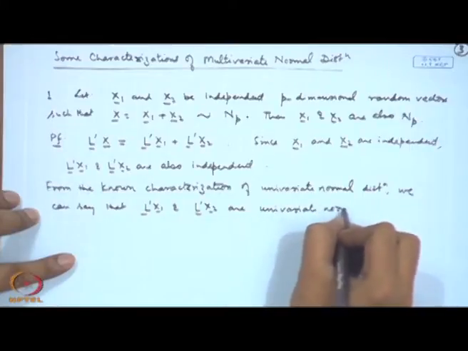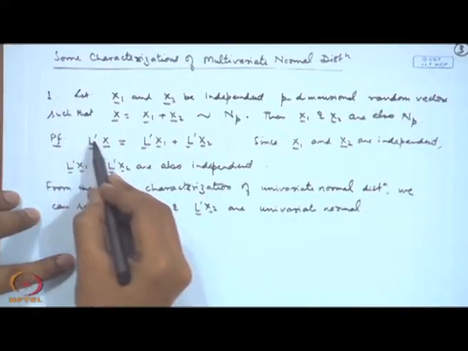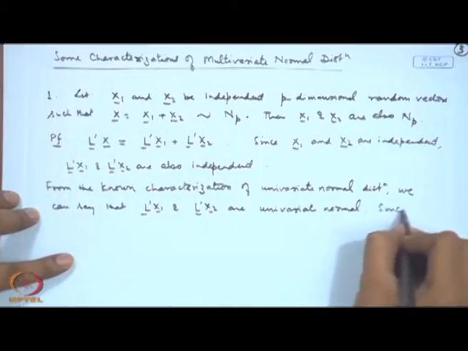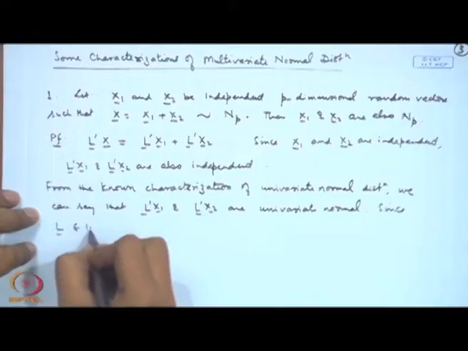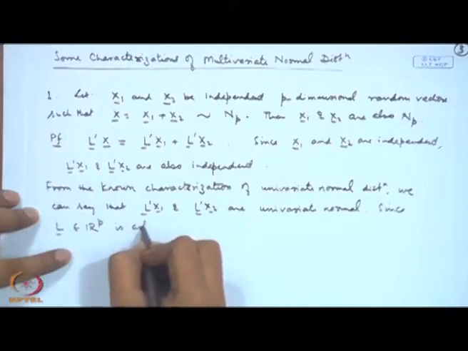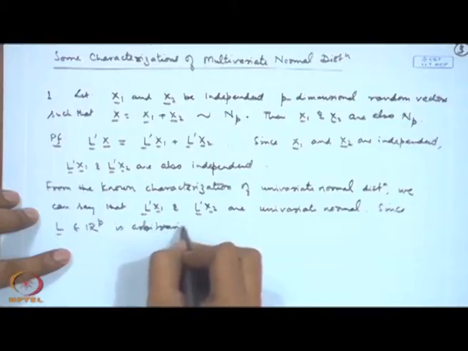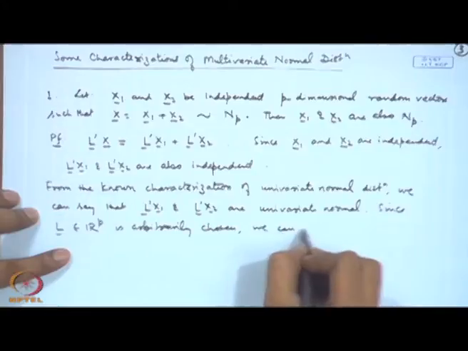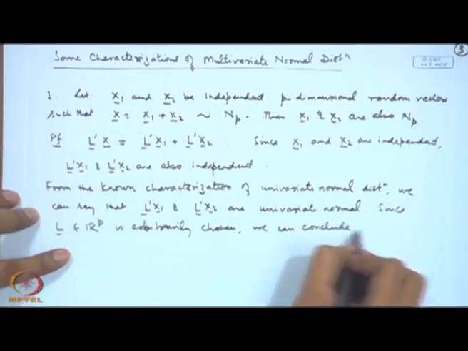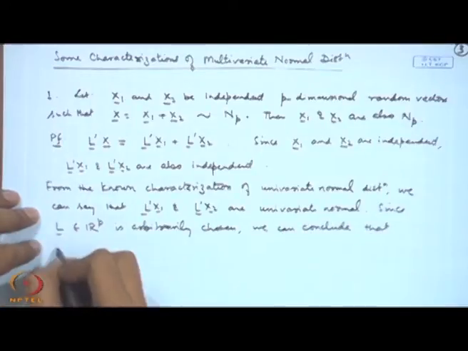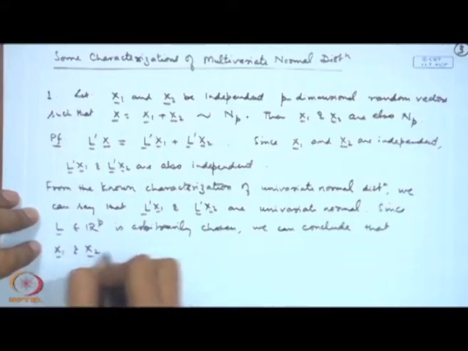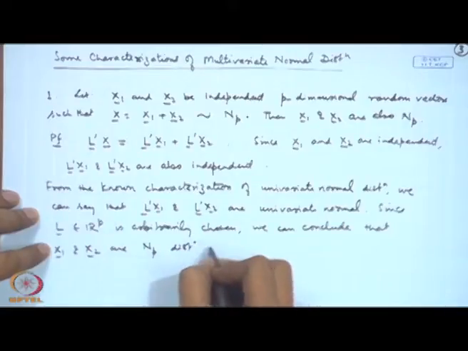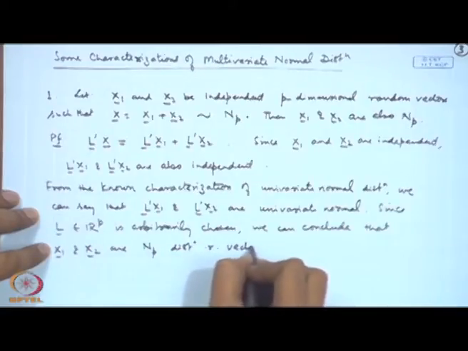Now, this l I chose arbitrarily, of p dimension. Since l belonging to R^p is arbitrarily chosen, we can conclude that X1 and X2 are N_p distributed random vectors.